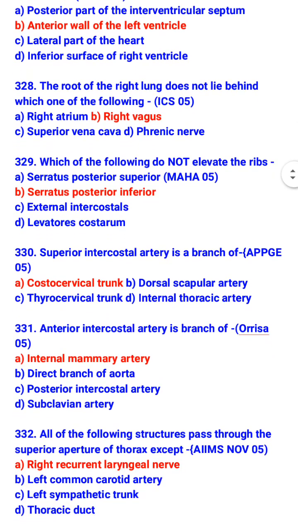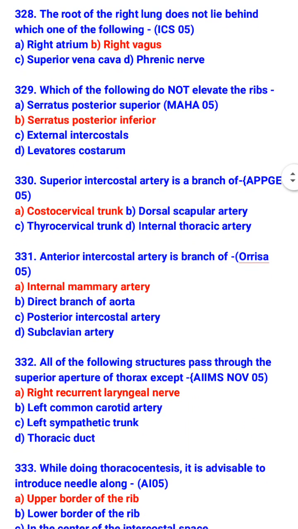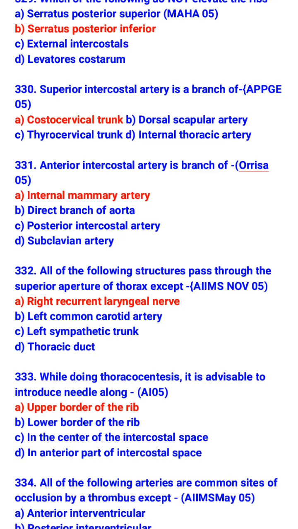Superior intercostal artery is a branch of costocervical trunk. Anterior intercostal artery is a branch of internal mammary artery. All of the following structures pass through the superior aperture of thorax except right recurrent laryngeal nerve. So which structures pass through superior aperture of thorax? Left common carotid artery, left sympathetic trunk, and thoracic duct.